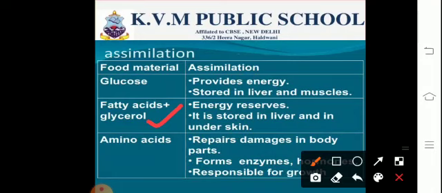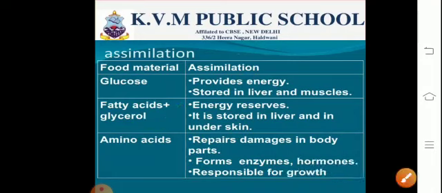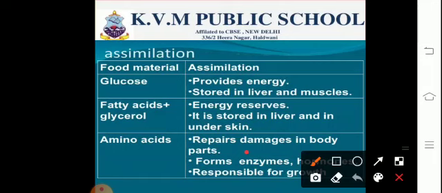The amino acids, that is the proteins, form an important part of the body. They help in the wear and tear of the body. That means they help to repair the damages of the body, and they help in the formation of enzymes and hormones which are protein in nature. We know that all enzymes are proteins, but all proteins are not enzymes. So proteins have a vital function in the human body. Amino acids, the constituents of protein, are necessary for the growth and development of the body.